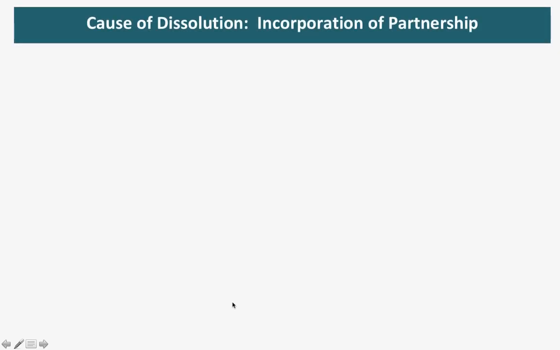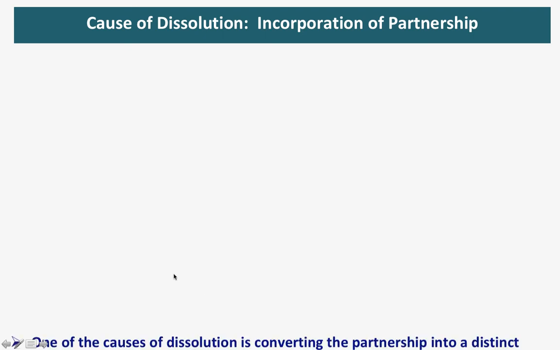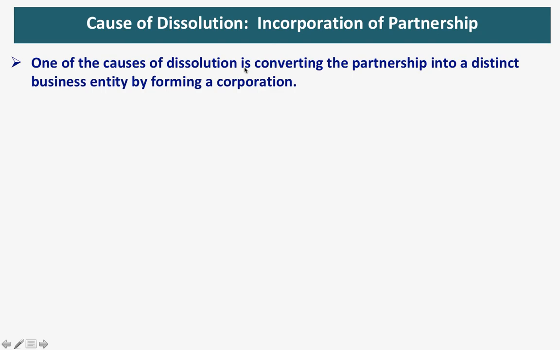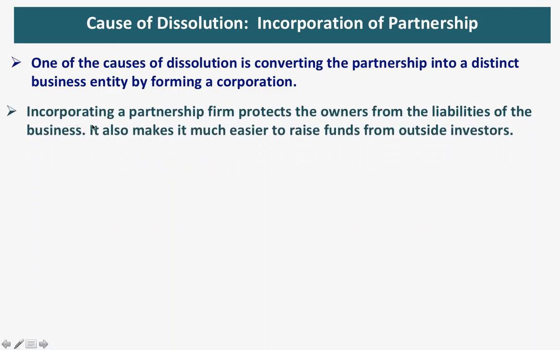And another cause of dissolution is incorporation of partnership. One of the causes of dissolution is converting the partnership into a distinct business entity by forming a corporation. Incorporating a partnership firm protects the owners from the liabilities of the business. So incorporating the partnership will protect the partners from unlimited liability. It also makes it much easier to raise funds from outside investors, okay? Because if it is a corporation, then you can offer your shares of stock to the public.